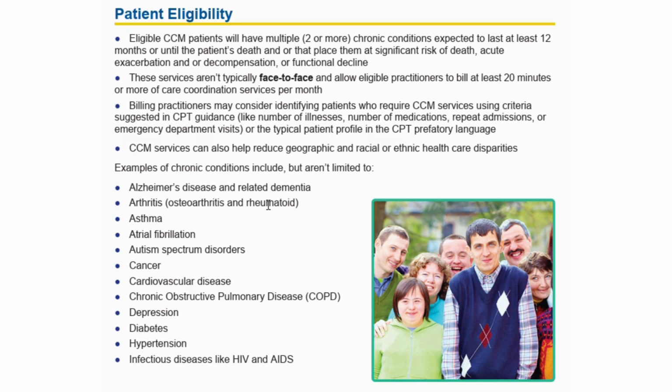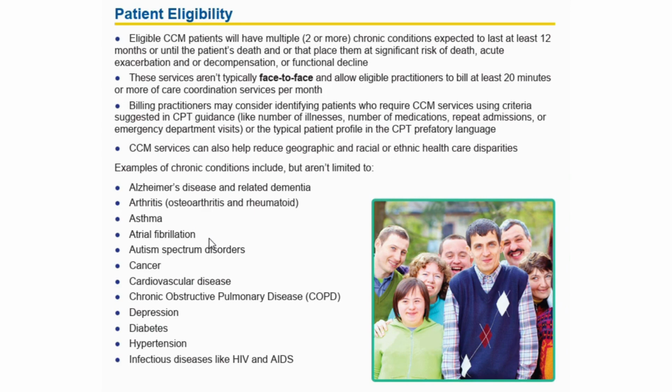example. Alzheimer's disease and related dementia. Dementia is a big bucket. I mean, there's mild cognitive disorder, there's Lewy body dementia, there's all sorts of different types of dementia. And so they kind of do this big bucket there. Arthritis, osteoarthritis, and rheumatoid arthritis. This is very common, especially osteoarthritis. That diagnosis is usually made off of clinical symptoms. It's a clinical diagnosis, as well as we use imaging, X-rays to help us in making that diagnosis of osteoarthritis.